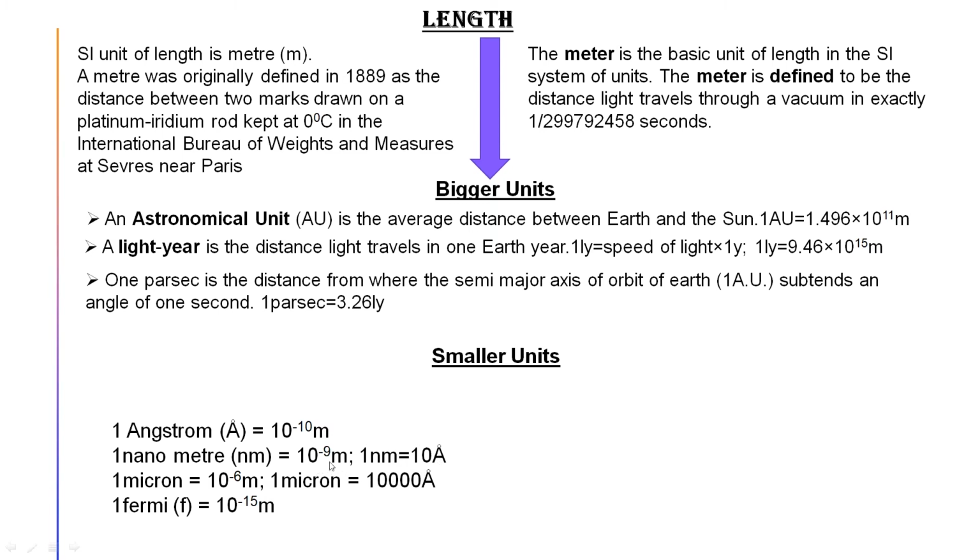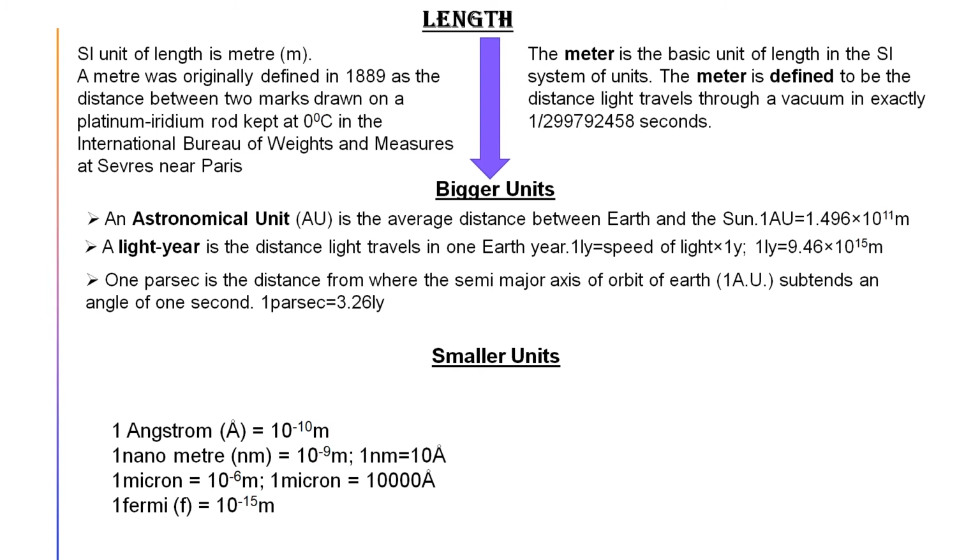Similarly, 1 micron equals 10 to the power minus 6 meter, and 1 Fermi. This unit is used to measure the size of a nucleus. We all know the atom is formed by nucleus and electron. To find the size of the nucleus, we generally use the unit Fermi, that is 10 to the power minus 15 meter. Okay, so that is the calculation of length, and the units of length we generally use.